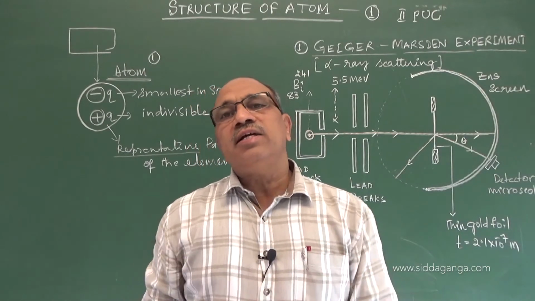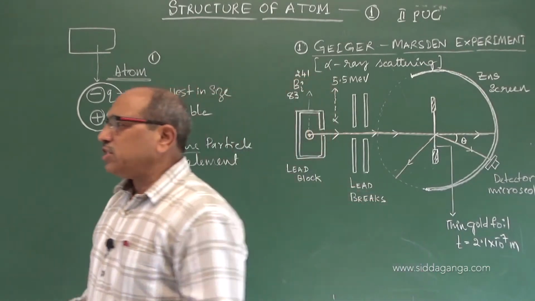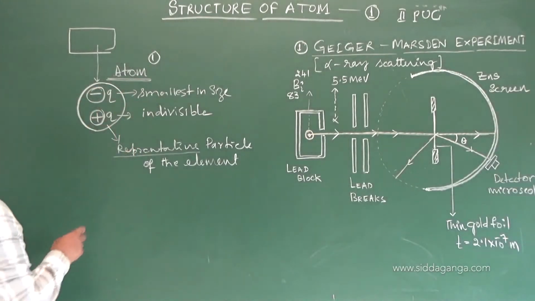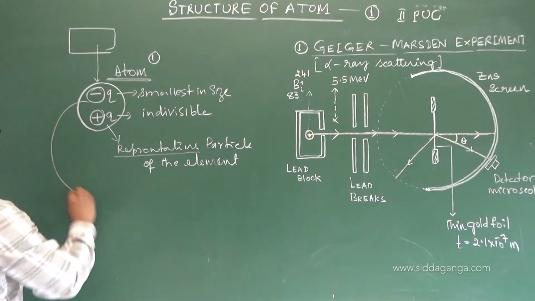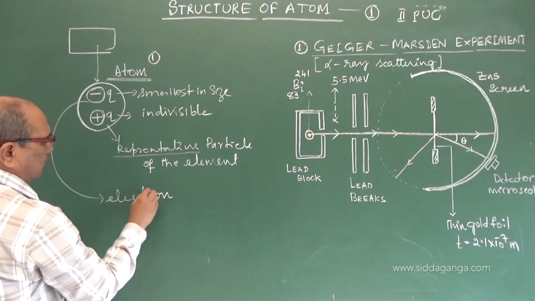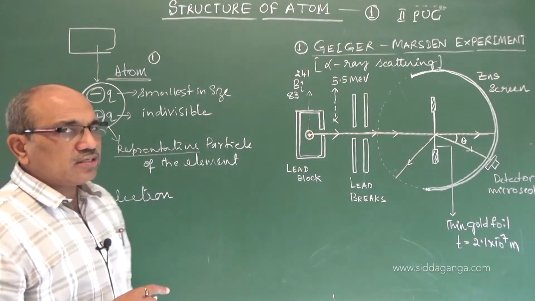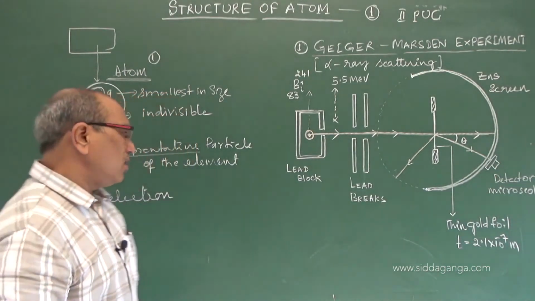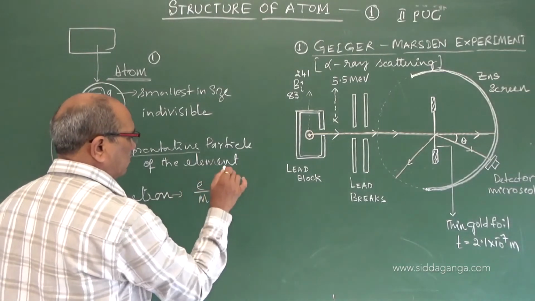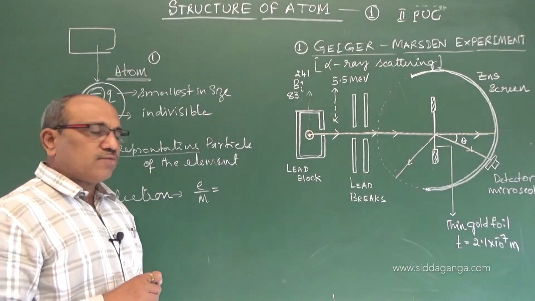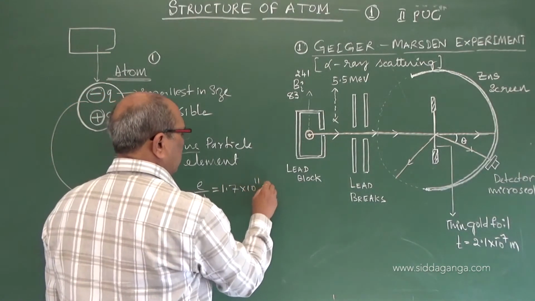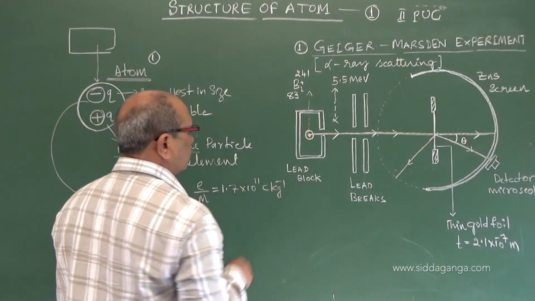Further, as the days passed, J.J. Thomson started the major work regarding the atom. He found the negative charge particle in the atom, the electron. J.J. Thomson discovered the electron and also estimated the specific charge of the electron as 1.7 into 10 power 11 coulomb per kg.